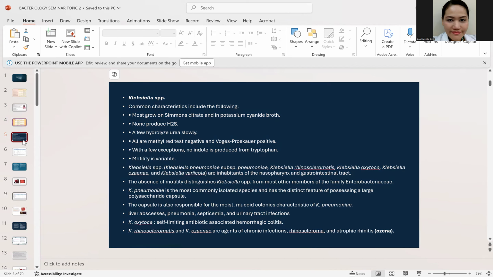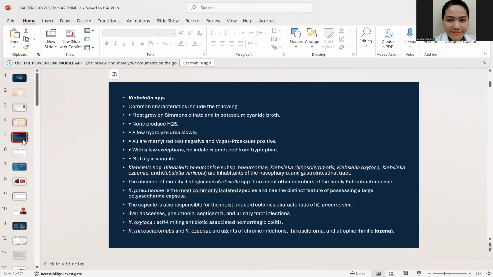So next is the Klebsiella. For the Klebsiella class, again, magkapareho sila ng characteristic ng Enterobacter. Both of them are citrate positive, Enterobacter and Klebsiella. And also, they produce lactose-fermenting mucoid colonies. That is their common characteristic. So ano ang difference ni Klebsiella from Enterobacter? You may check for the motility testing because most of the Klebsiella are non-motile, and definitely, Enterobacter, they're all motile. So motility can be the differentiating characteristic between the two.